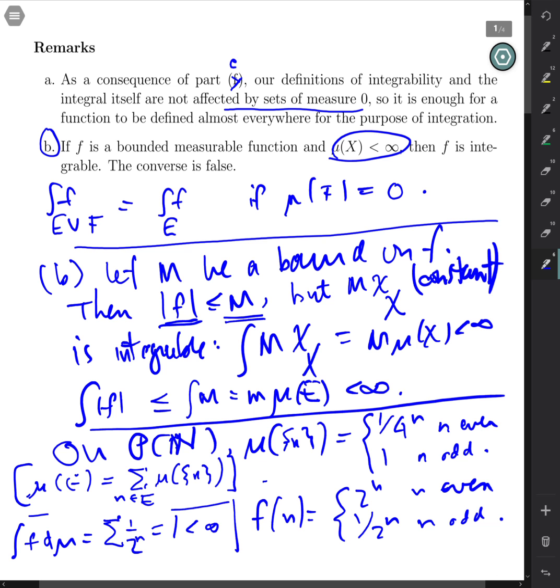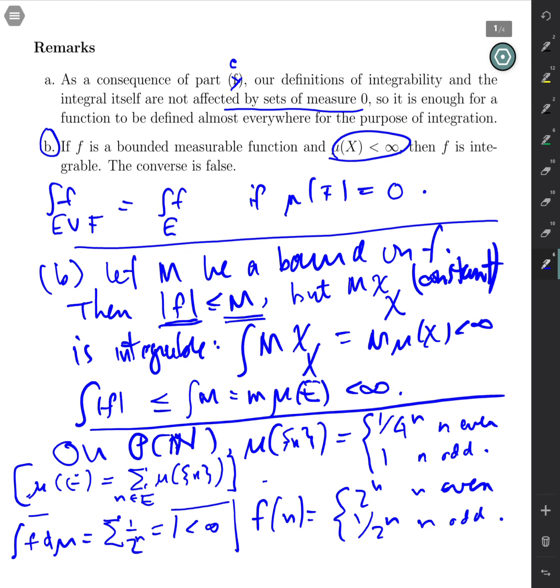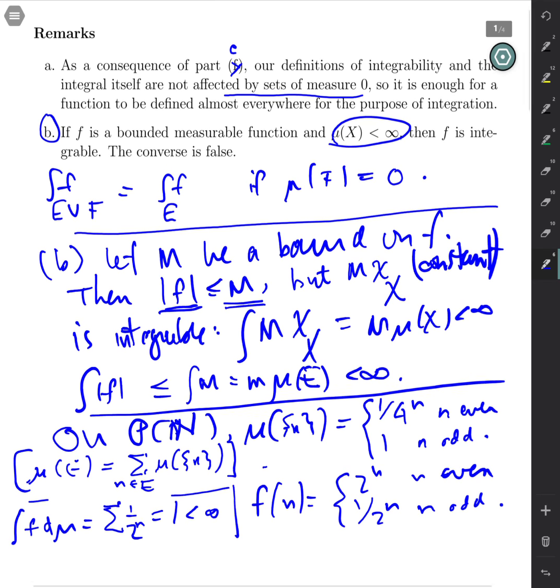You can't assume just because something's integrable that it's bounded, or bounded except on a set of zero measure. That isn't true.